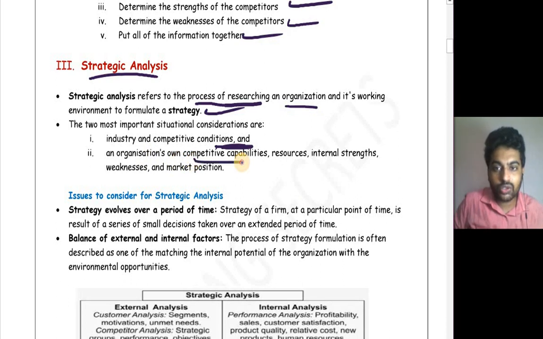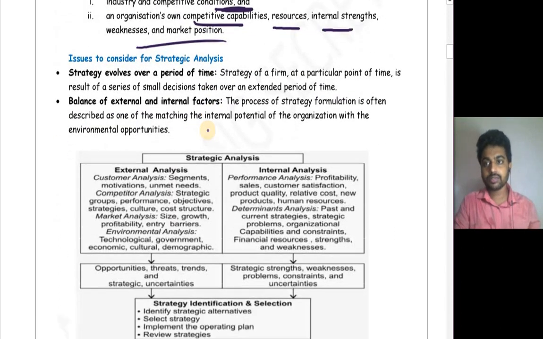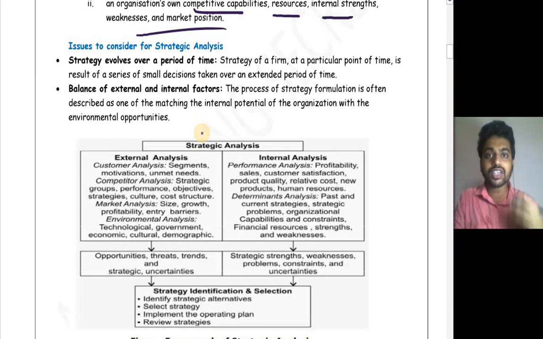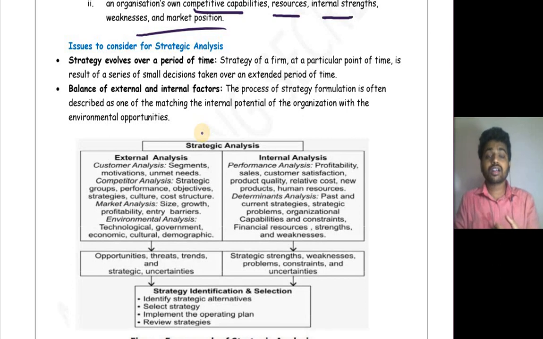An organization's own competitive capabilities, resources, internal strengths, weaknesses and market position: this is the internal environment. Okay, what are the issues to be considered for strategic analysis? While doing a strategic analysis, while forming a strategy, what are the things you should consider?